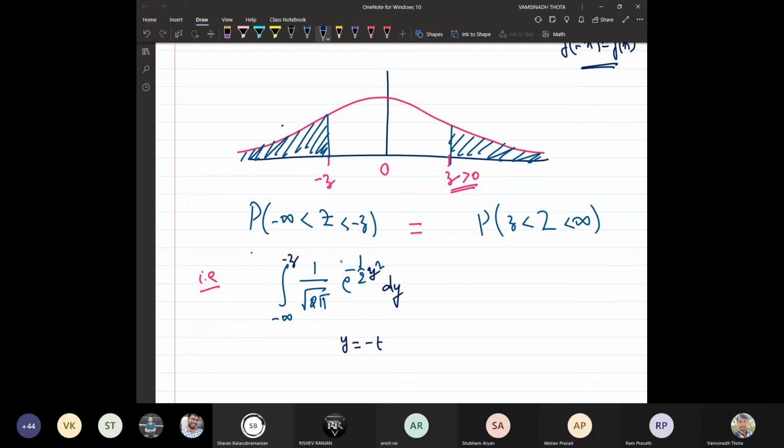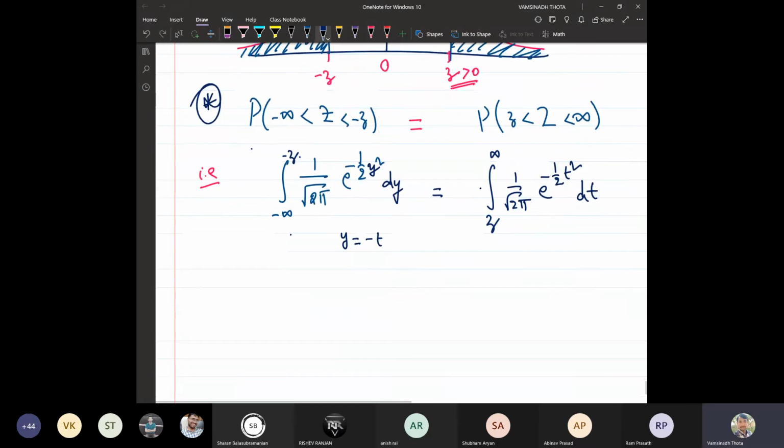Then what will we get? We will get the integral from z to infinity of 1 upon root 2 pi times e to the power minus 1 by 2 times t square dt. The limits would be from infinity to positive z, but since dy gives minus dt, the limits are flipped. So now you can see these two things are equal. Whenever we know this value, we also know that value. It's a symmetry, the regions are symmetric. And one more thing.